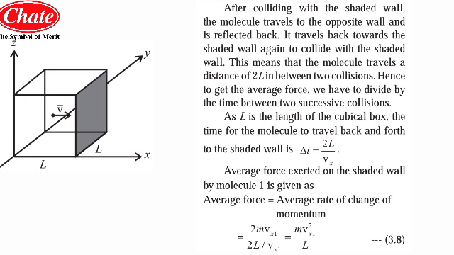Now the average force exerted on the shaded wall by molecule 1 is given by the average rate of change of momentum, which may be further given as 2mvx1 upon 2L upon vx1, which is equal to m vx1 square upon L. This is the average force applied by that molecule, which has collided with the shaded wall, and again it has come back to that shaded wall.